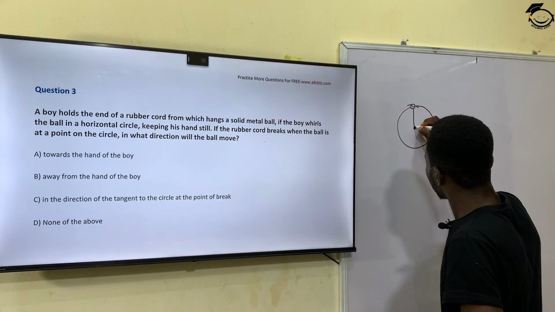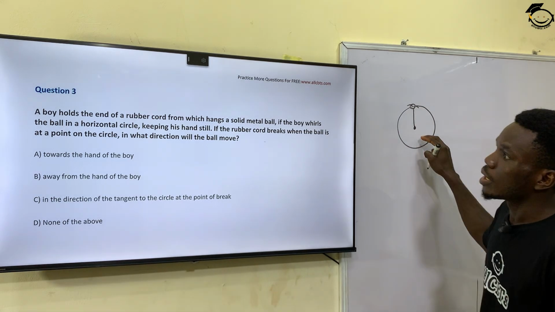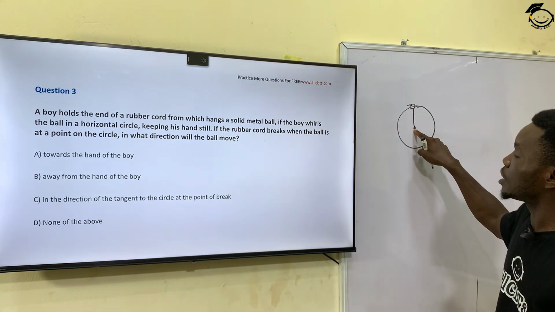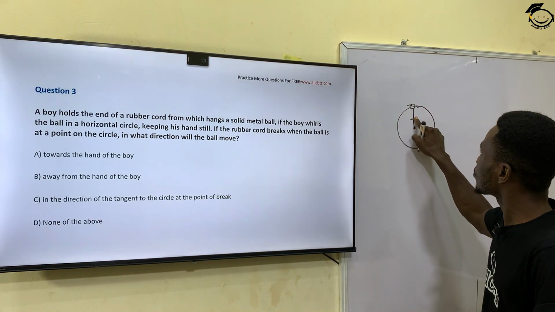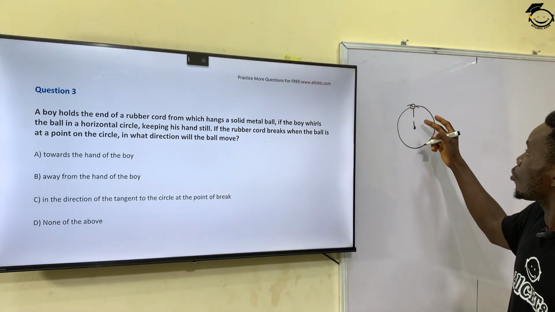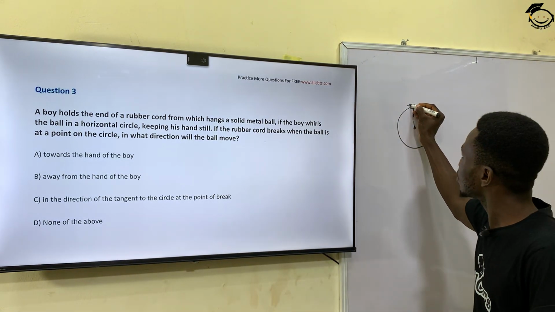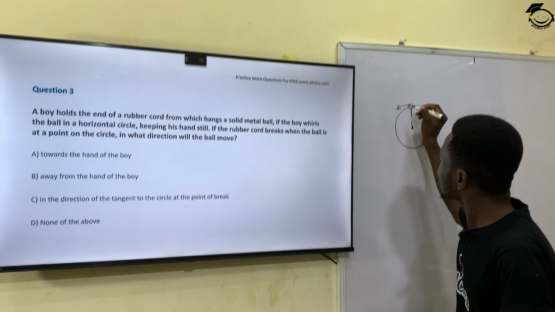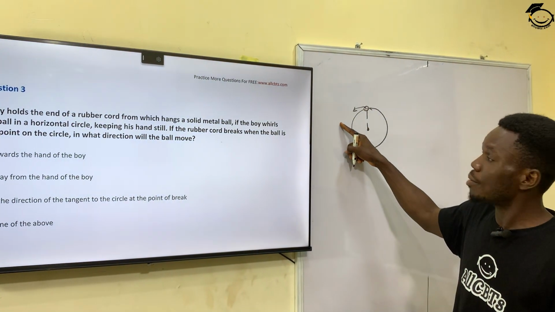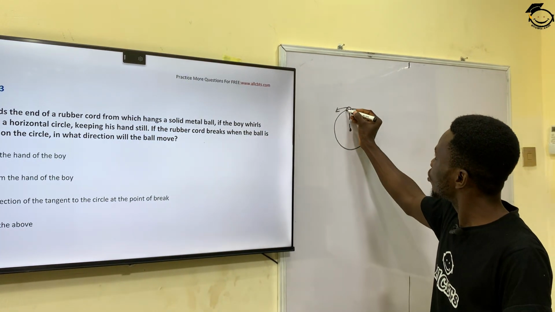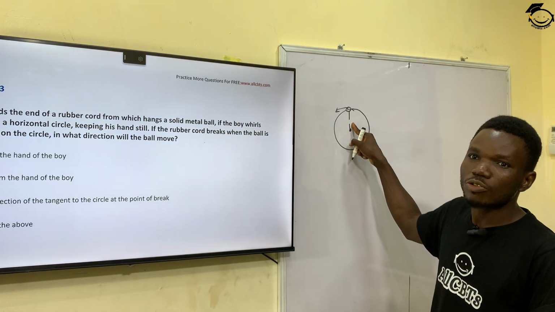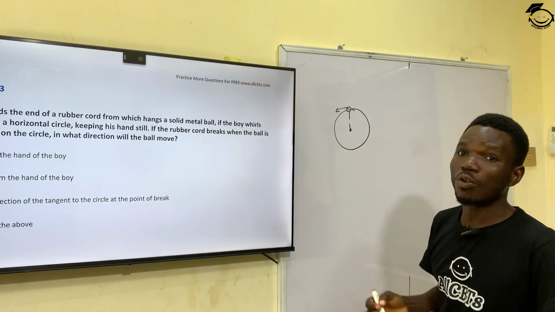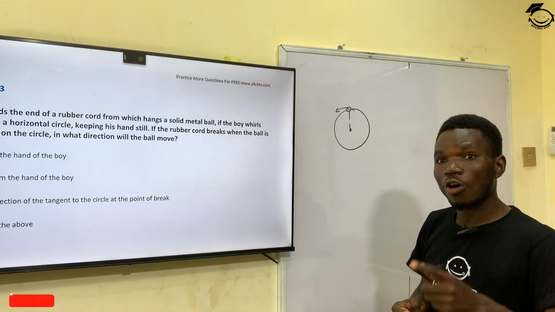And that is because there is a string that is holding the ball in place within this circle. If this string cuts, the ball will no longer be moving in that same direction, although the ball will still be moving along this same tangent. So it will be moving along the tangential path, but since the string has cut, it will start obeying Newton's first law of motion, which is the law of inertia.